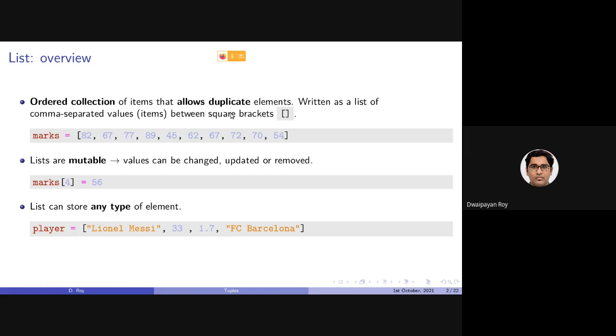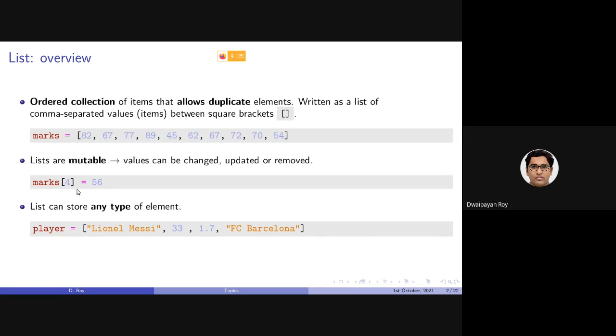To declare a list, we need to provide the individual items in a comma separated way, and we should be providing them inside a square bracket or third bracket. Lists are mutable, that is, the values in a list can be changed, can be updated, can be removed, new items can be added, and so on.